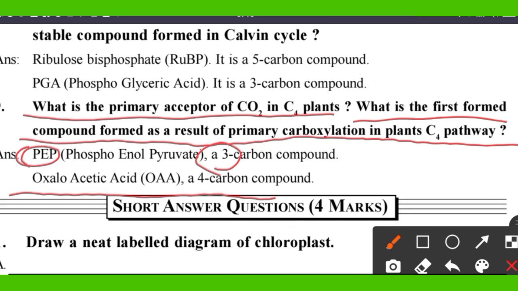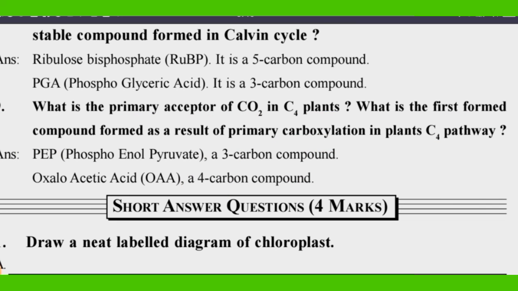Oxaloacetic acid, a 4 carbon compound, is formed when CO2 is received by PEP and it is converted into OAA, oxaloacetic acid. So these are the 2 marks question answers in Intermediate, Senior Intermediate Botany, first unit, chapter 2, photosynthesis.